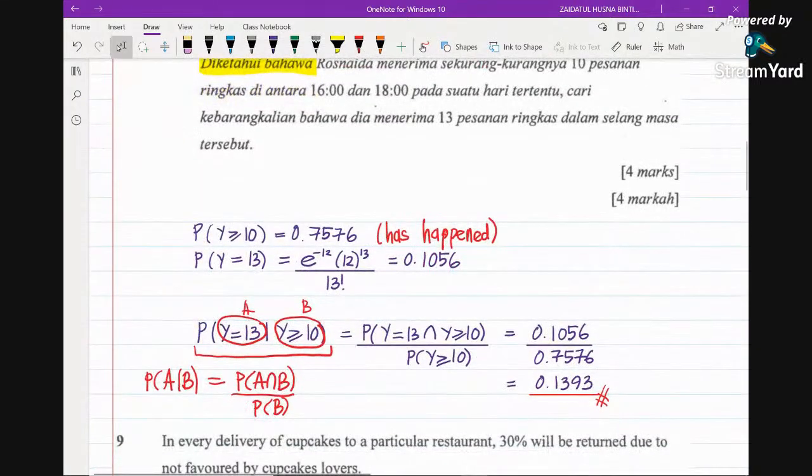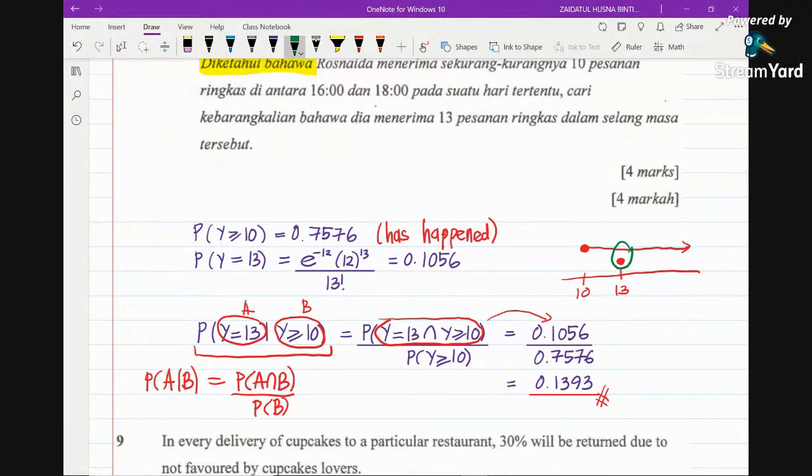How do we obtain this value? How do we find the intersection? Let us draw a number line. Now you have y equals 13, which is this particular dot. And then y greater than or equal to 10: this is your 10, and greater than or equal to means from 10 to the right. If we find the intersection between this dot and this line, for sure you will get only this dot as the intersection.